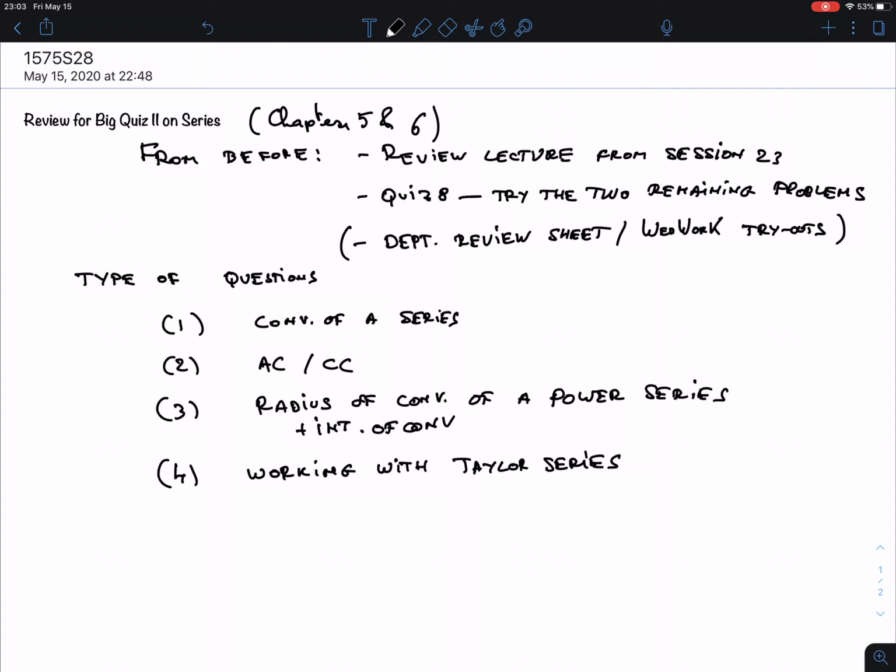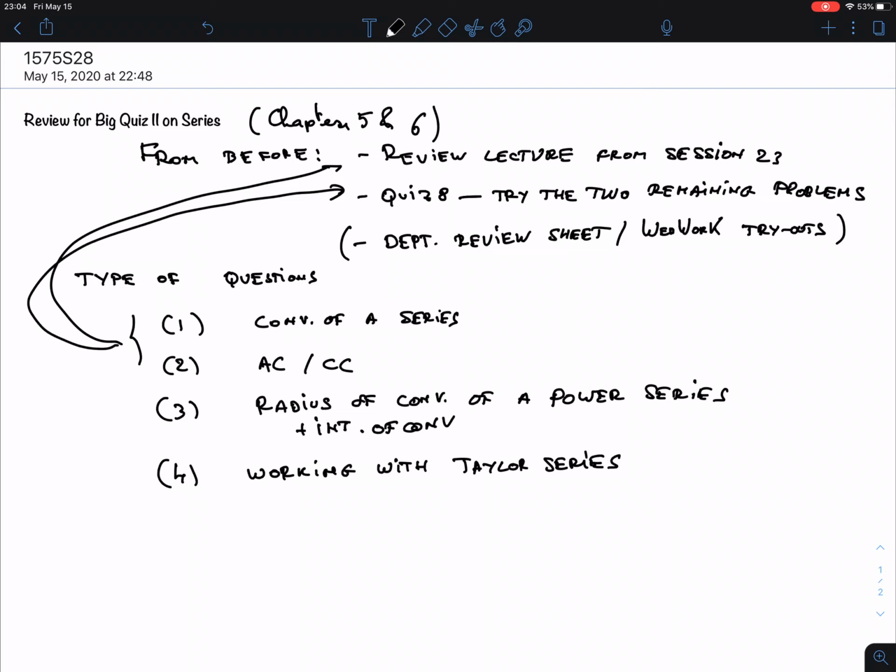In particular, look at all your quizzes, but I want to point out a couple of things where you will find a lot of review. First of all, I did already do a review on series, but that was not on power series, just regular series, which covers the first two types of questions I will ask. For those, go look at this review lecture from session 23. We also had quiz 8, where I asked you to do 2 problems, but there are 2 other problems you haven't done, or perhaps you did, but go try those so that you can find some problems there too.